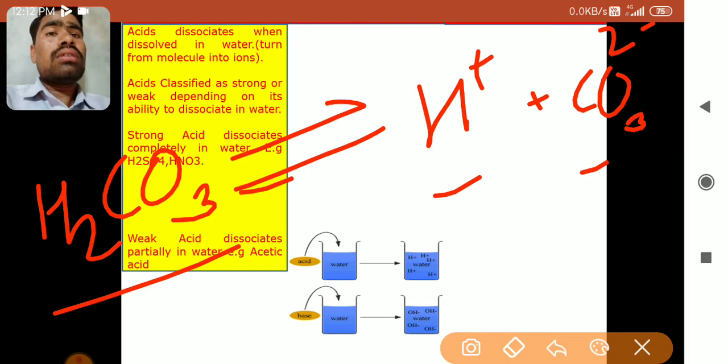Partial dissociation you can say, or it dissolves partially, and as it dissolves partially, H plus ions are not sufficient, and as H plus ions are not sufficient, it will be considered as a weak acid. So all organic acids are weak acids, as they dissociate incompletely. All the mineral acids except H2CO3 are strong acids because they dissociate completely. I hope this concept is clear. It's very simple to understand.